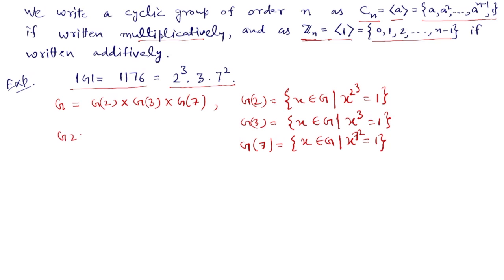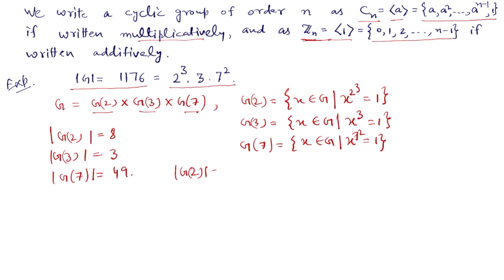Order of G2 is 8, order of G3 is 3, and order of G7 is 49. Now let us factor G2, G3 and G7 into cyclic groups one by one. First let us consider G2.